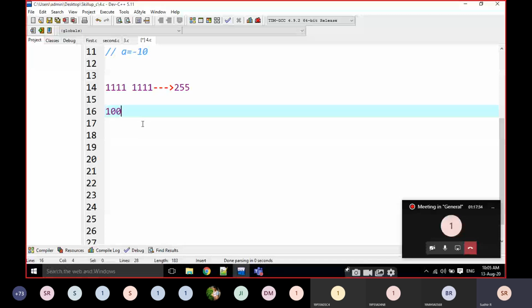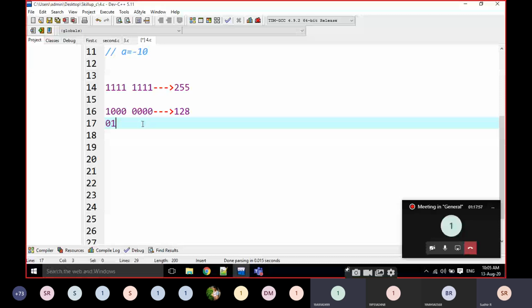I am going to write here. What is this boundary value? Two power 7. What is 2 power 7? Sir, 128. Now, what is the boundary value for this one? Come on. 127.